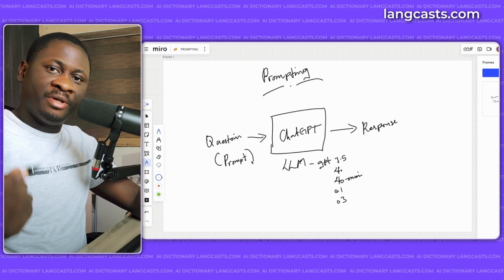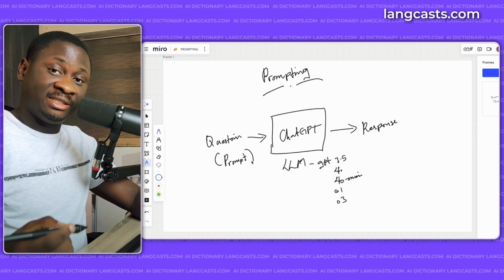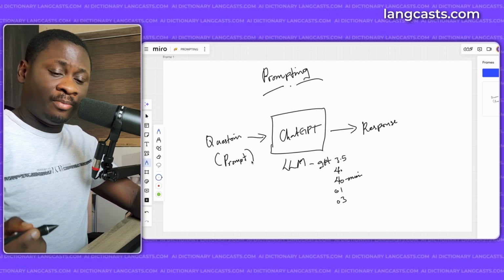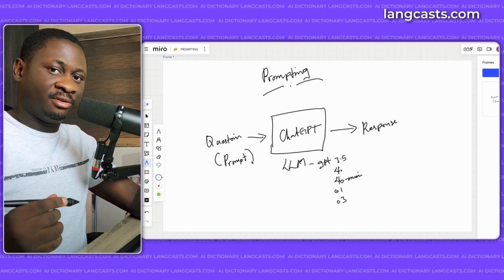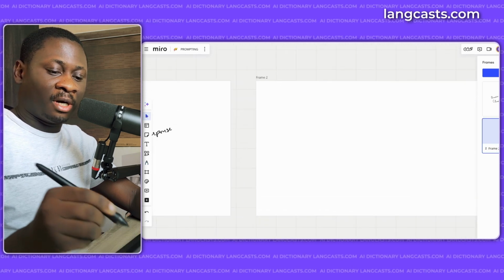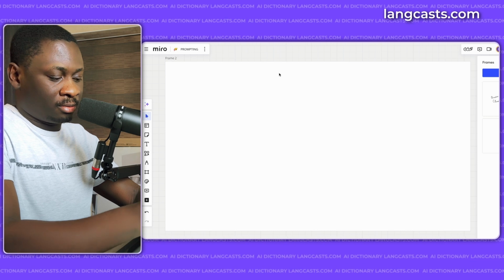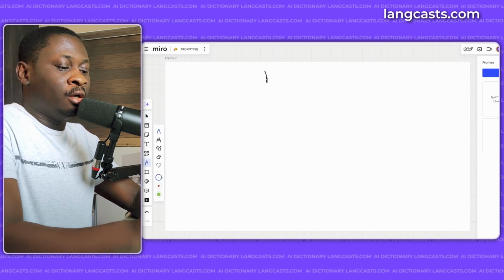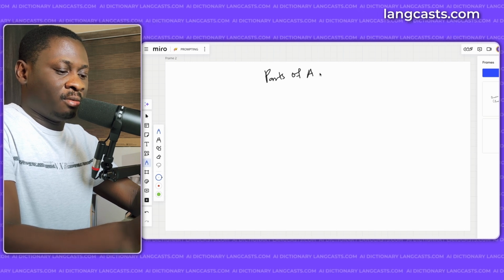Now, while you may have been prompting by just typing in a question into something like ChatGPT or Gemini or Claude by Anthropic, or you're using it through an API, a prompt is actually not as simple as just a question that you type in. A prompt actually has different parts. So let's look at the parts of a prompt.